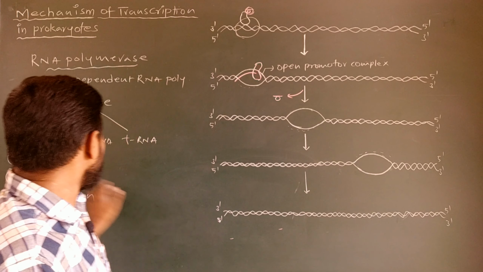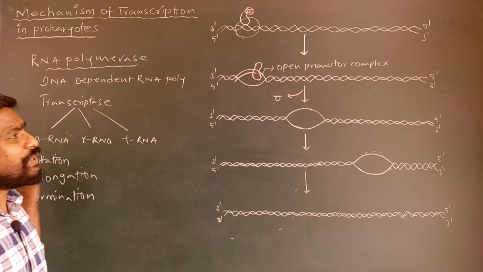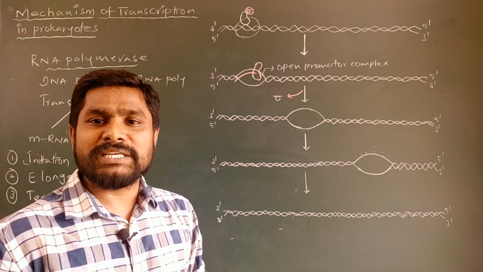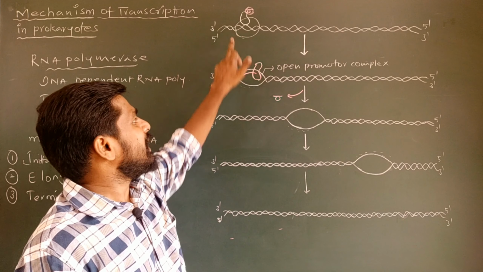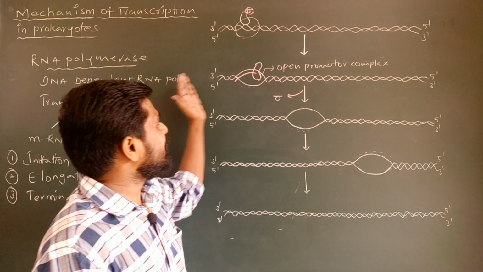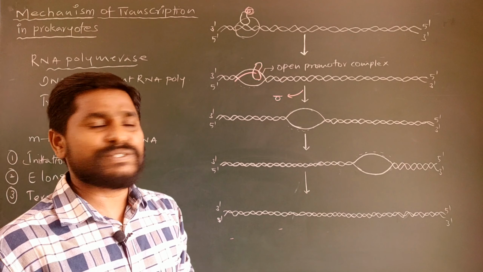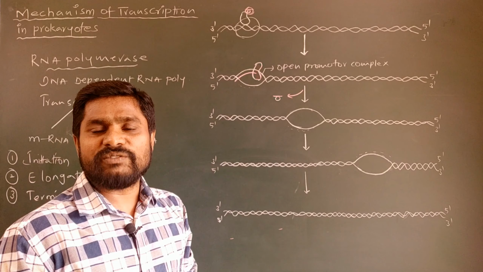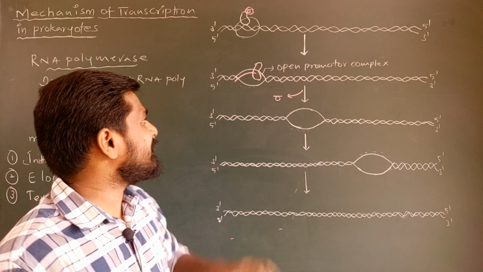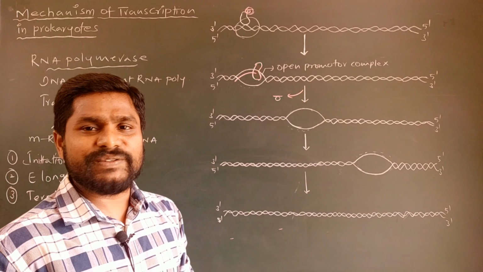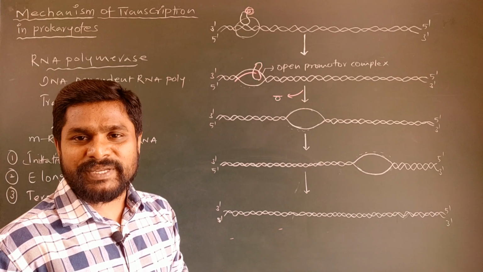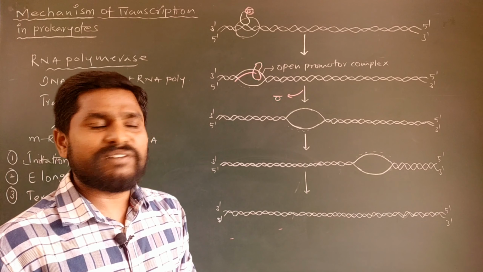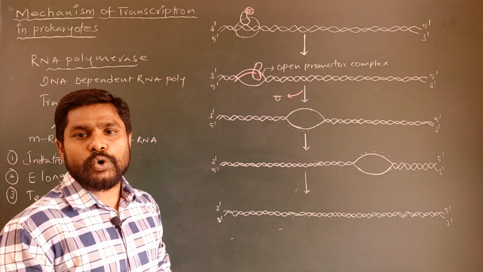This is about the initiation process of transcription. What is happening here? The first event is the binding of RNA polymerase with the help of a sigma factor to the promoter region, and the next event is the cleavage of hydrogen bonds in the promoter region, so that an open promoter complex is formed. And the third event is the synthesis of a short stretch of RNA transcript of about 7 to 8 nucleotides by the activity of this RNA polymerase. And the fourth event of initiation is the separation of the sigma factor from the RNA polymerase core enzyme.